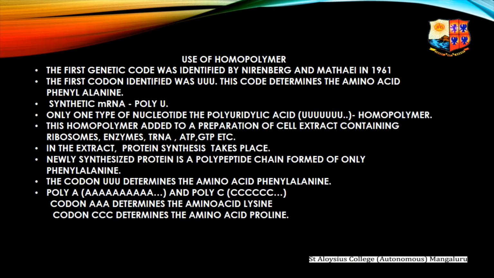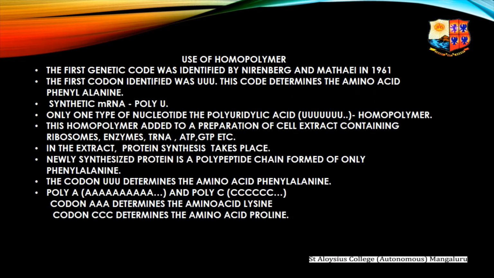Here, the first one is the use of homopolymer. The first genetic code was identified by Nirenberg and Matthaei in 1961, and the first codon identified was UUU. This codon determines the amino acid phenylalanine. For identifying the genetic code, Nirenberg and Matthaei used a synthetic mRNA called poly-U. This polynucleotide contains only one type of nucleotide, polyuridylic acid. Hence it is called a homopolymer.